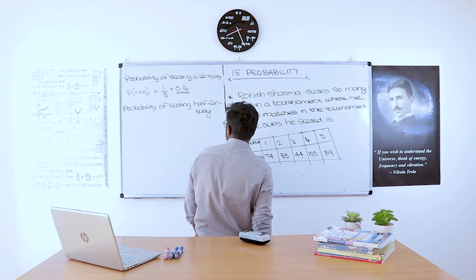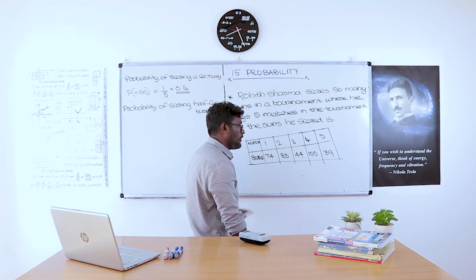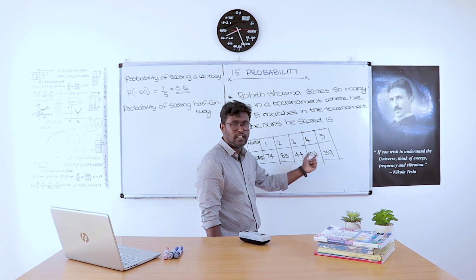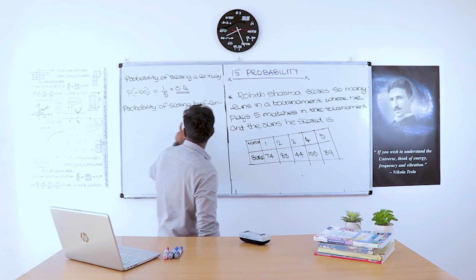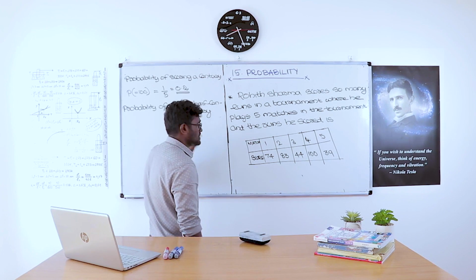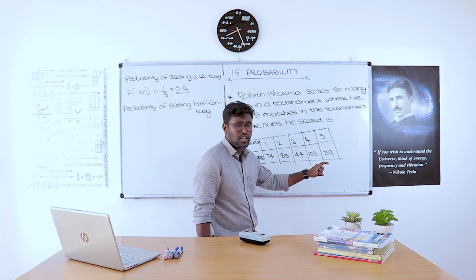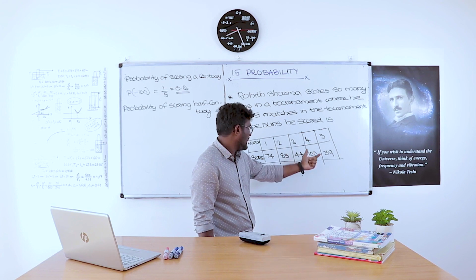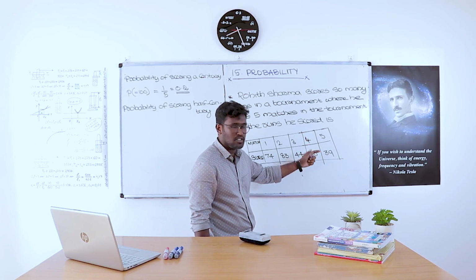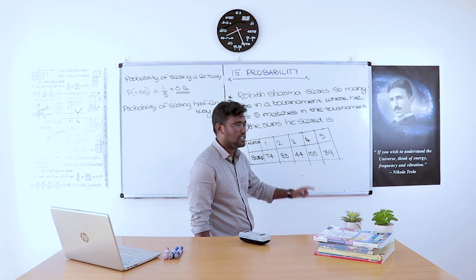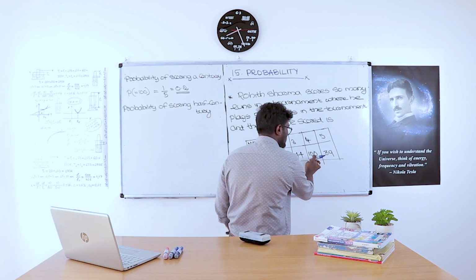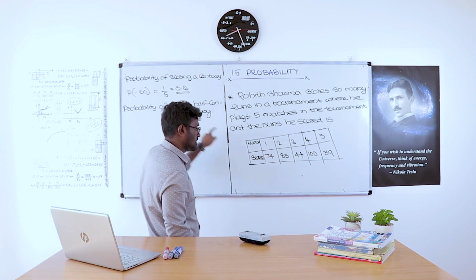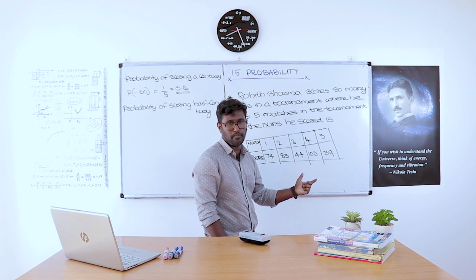There is a confusion in this question, in that in the fourth match he scores 100. That is a century. But the question is the probability of scoring a half century. After scoring a half century, he continues his batting and scores 100 runs. That means after his half century, he scores the century in the same match. So this is also considered as scoring a half century.